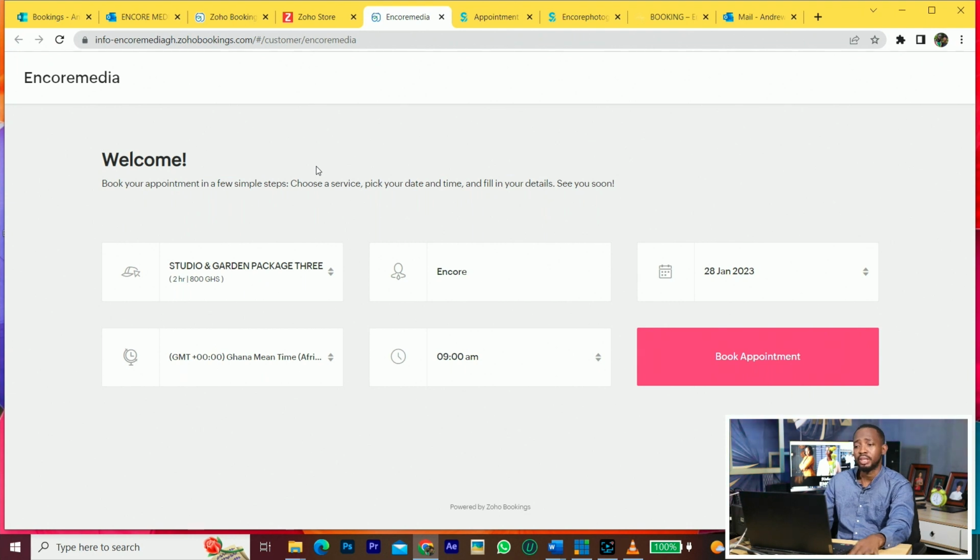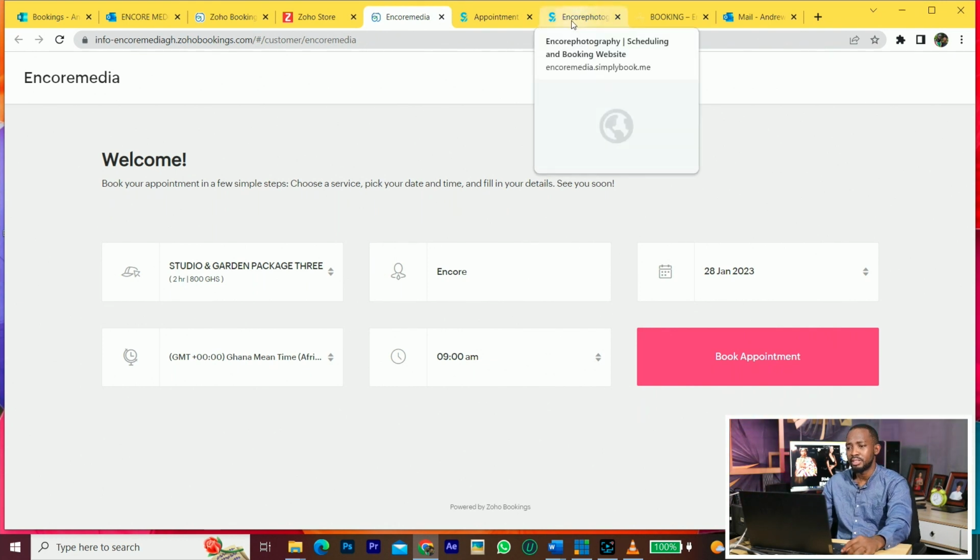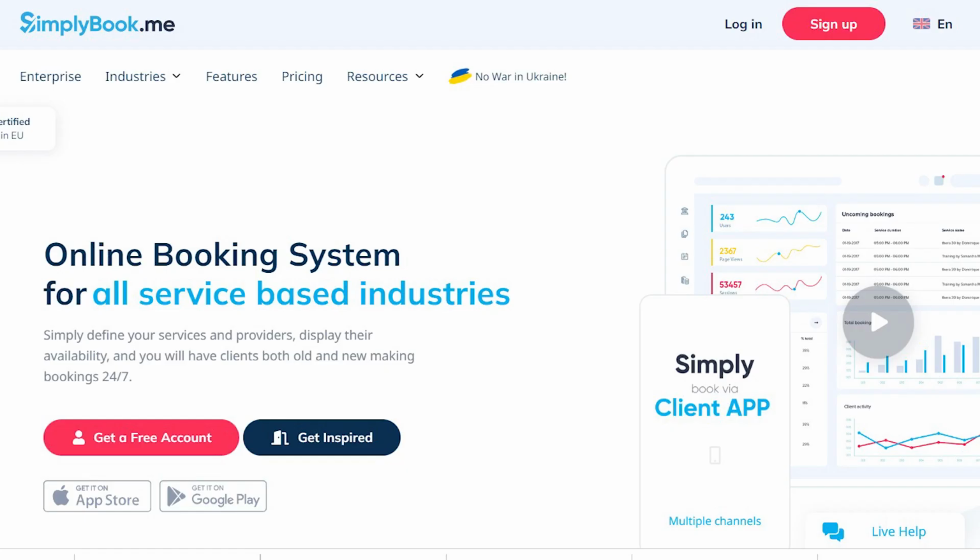We looked at Microsoft Booking and then this is Zoho Booking. Now the last one I'll probably look at is Google. Google has something you can use, but it's not as professional as this one. The next one I'll be looking at is what we call SimplyBook.me.